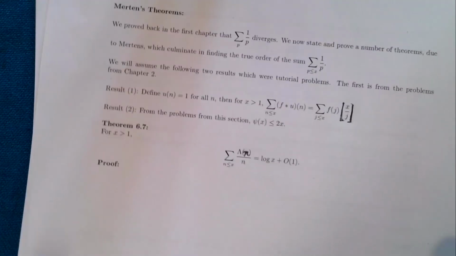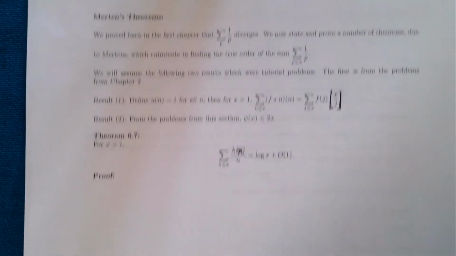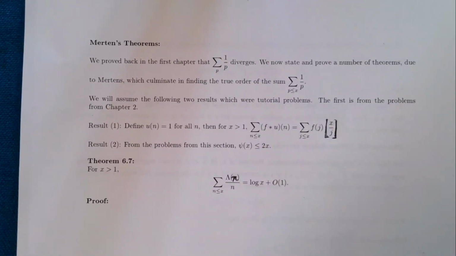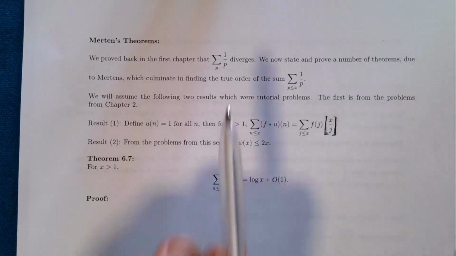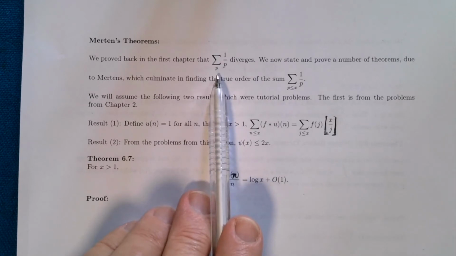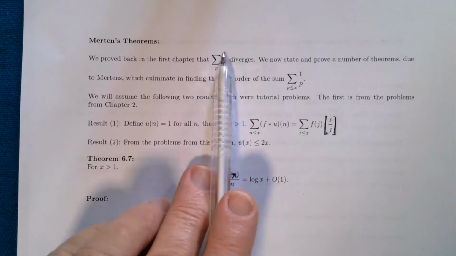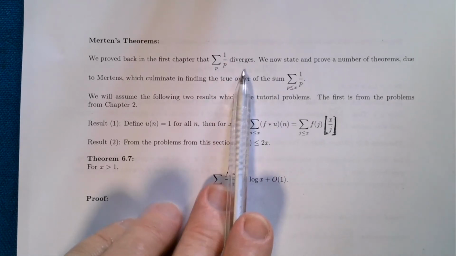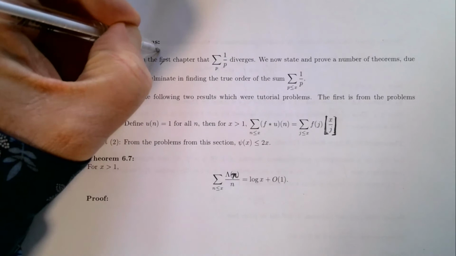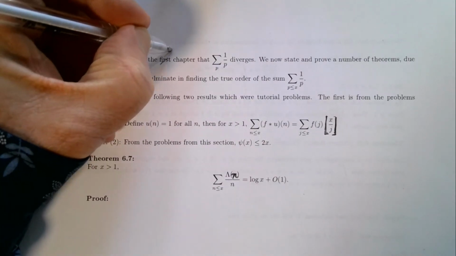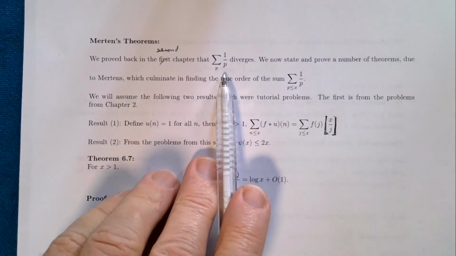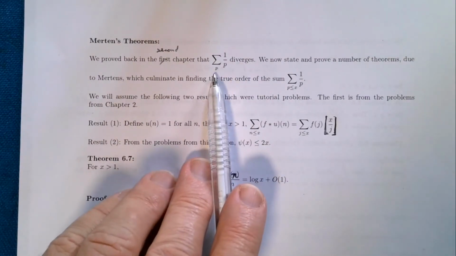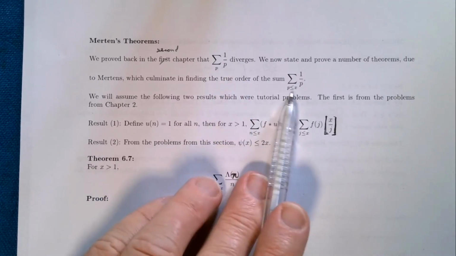Now I spent a little bit of time looking at the so-called Mertens theorems. We proved back in the second chapter, I think, that the sum of 1/p diverges. That is, if you take the reciprocals of the primes, that diverges, but we'd like to know what the true order of this partial sum is.